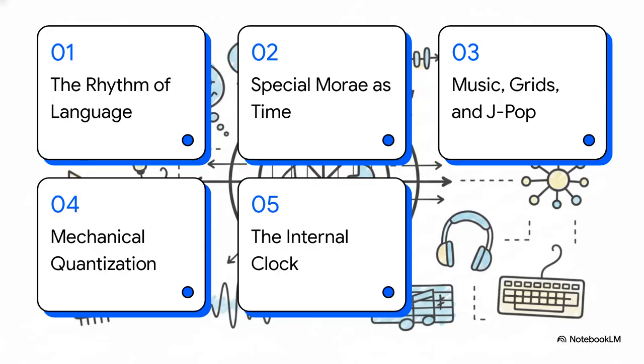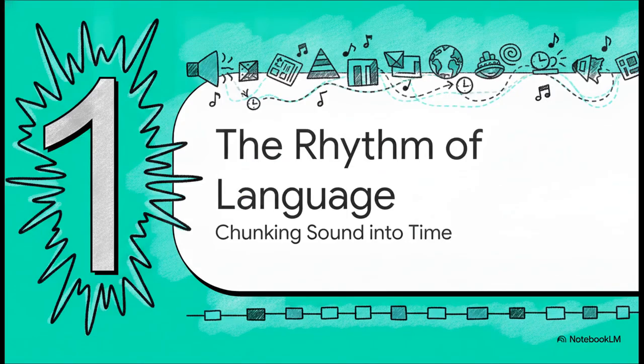Here's our roadmap for understanding this universal metronome: the rhythm of language, special morae as time, music, grids and J-pop, quantization and mechanical rhythm, and finally, the computer's internal clock. All right, let's jump right into Section 1, the rhythm of language.